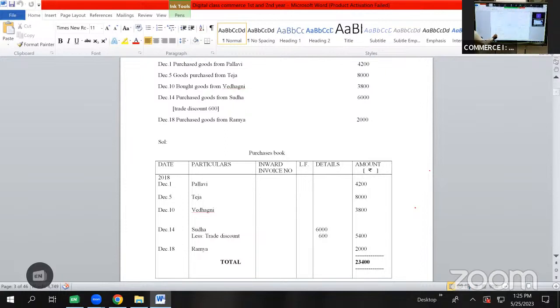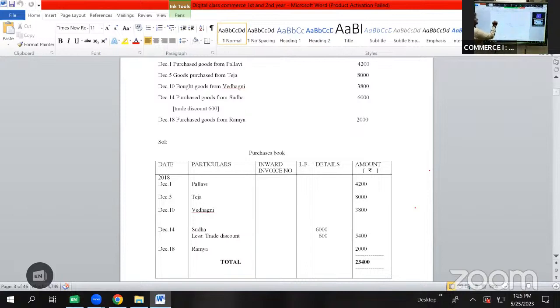The date will be taken as December 14. In particulars column, we'll be writing the name Sudha with the amount of purchases 6,000 in details column. Why we are writing the amount in details column? Because we have to calculate trade discount and write the amount after subtracting trade discount. Less trade discount 600, subtracting 600 from 6,000. The final amount 5,400 will be shown in amount column.